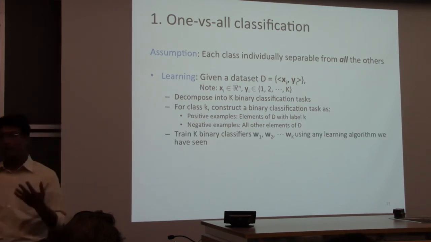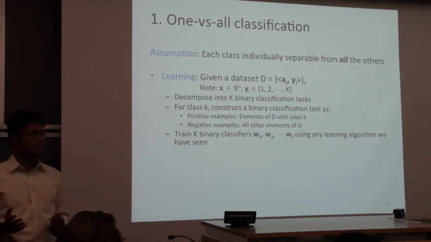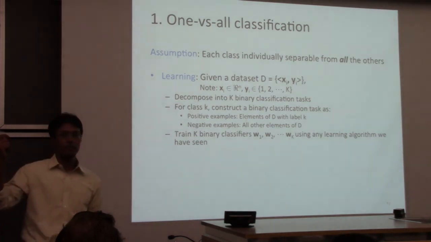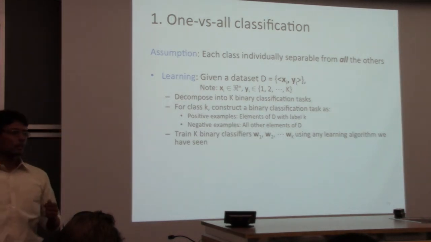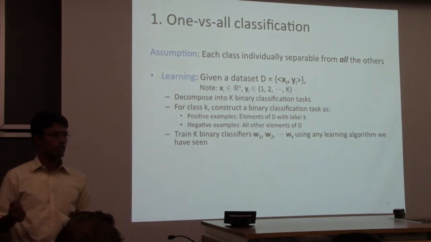So effectively, we learn k different weight vectors, each of which is a local expert on deciding whether the input should be assigned this label or not. Questions?